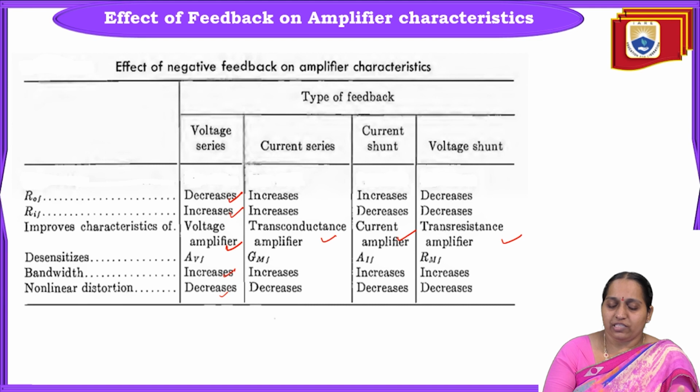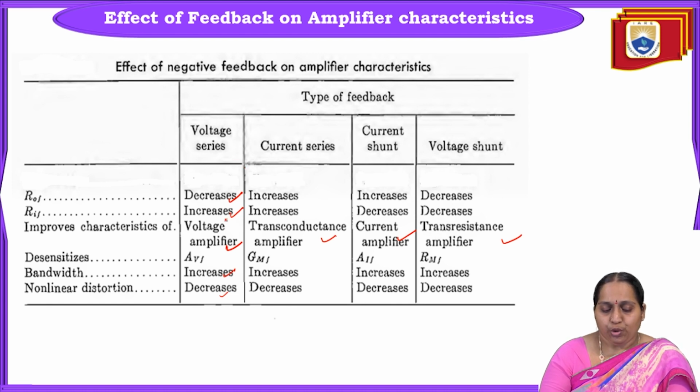Whereas the effect of feedback in different configurations varies. It is quite different, not the same with all the configurations. To have high input impedance and low output impedance, it is always preferred to use the voltage series feedback amplifier.